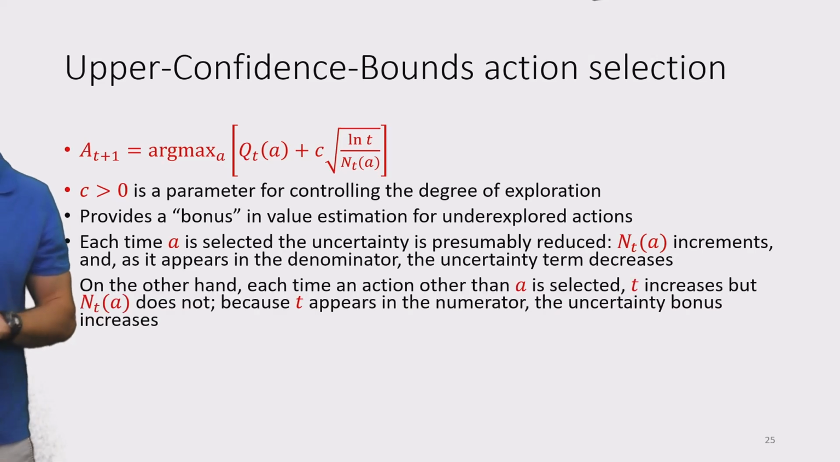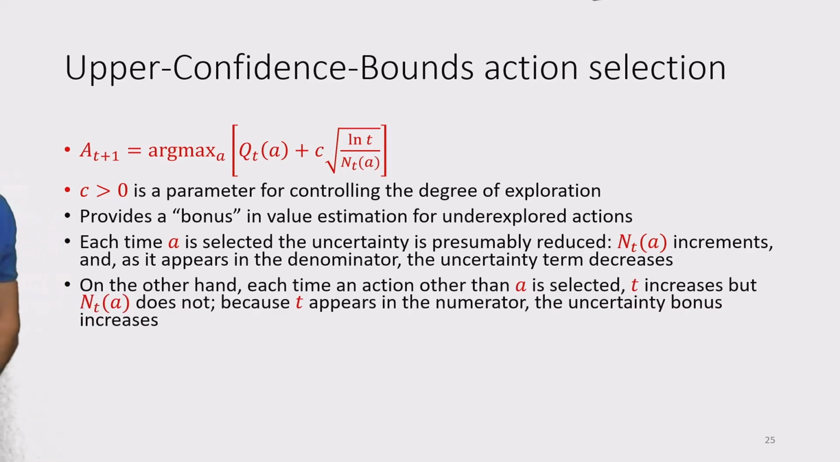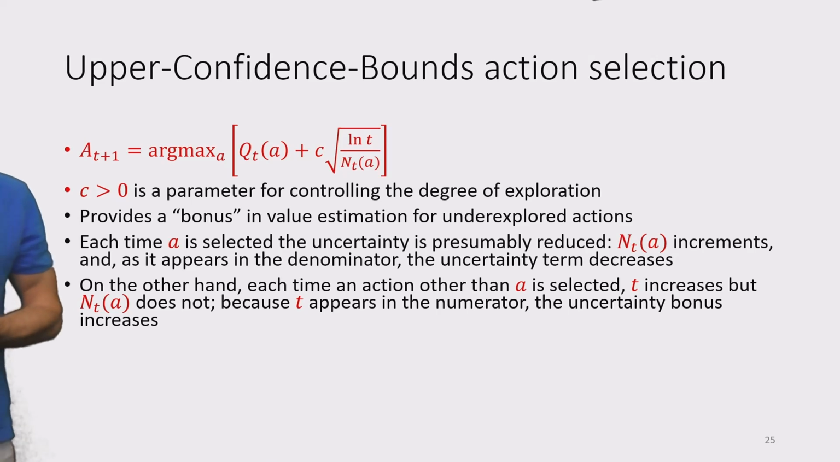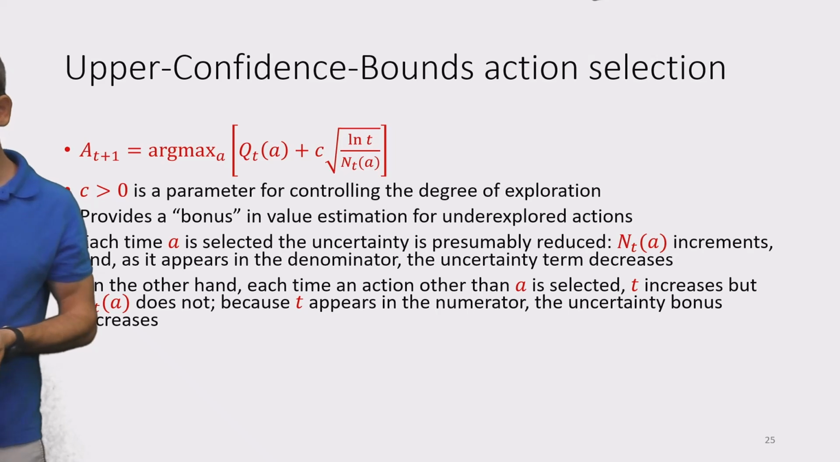Yeah, that makes sense. On the other hand, each time an action other than A is selected, t, the number of time steps we actually played this process, increases, but N_t(a) does not. Because t appears in the numerator, the uncertainty bonus increases.